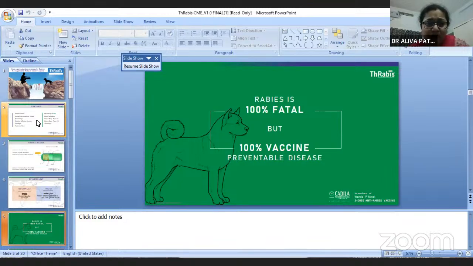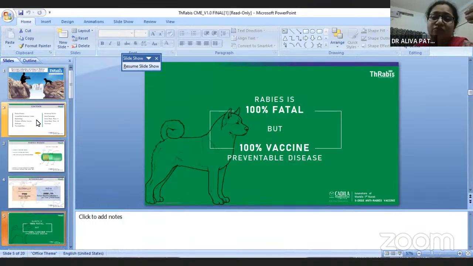Yes, madam. So in category 1, pre-exposure prophylaxis is needed for veterinary doctors, foresters, dog handlers, municipality persons handling dogs, and dog sterilization. Category 2 means nibbling on uncovered skin, or minor scratches without bleeding.